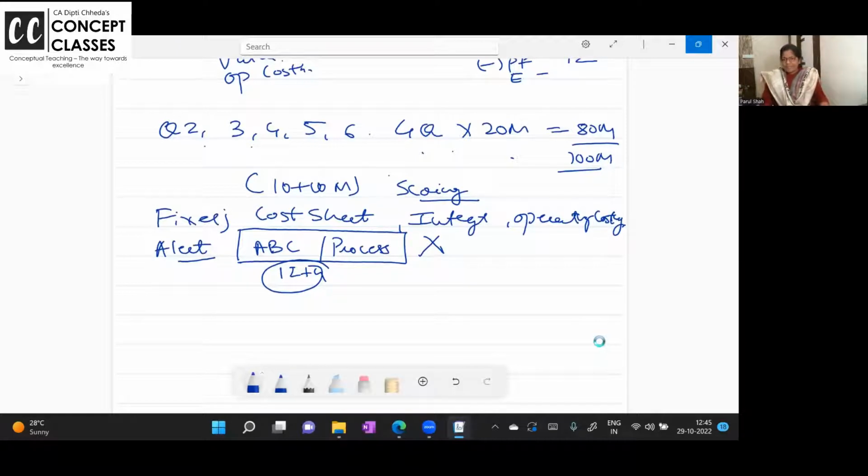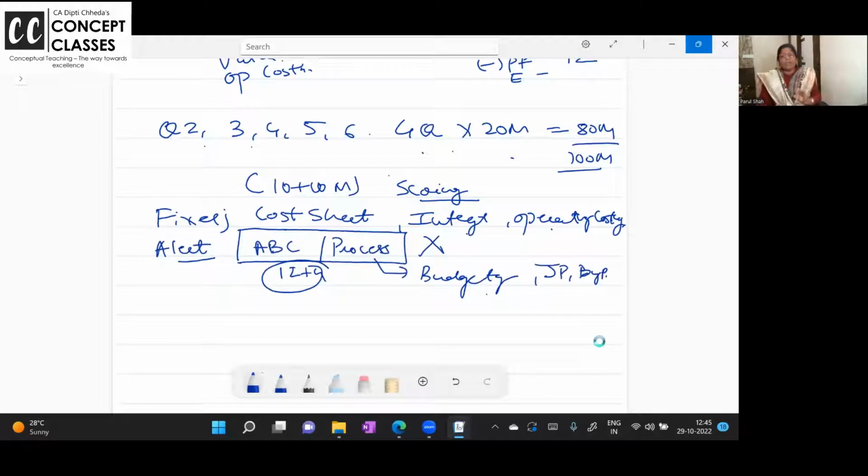So this is just my suggestion, that you can skip the ABC and process if they are coming together. If they are coming in different combinations, like ABC with something else, or process with operating costing, or sometimes along with process they ask you a very easy question, budgeting, do attempt it. I'm telling you, cost sheet, integrated, operating costing, budgeting, joint product and byproduct.